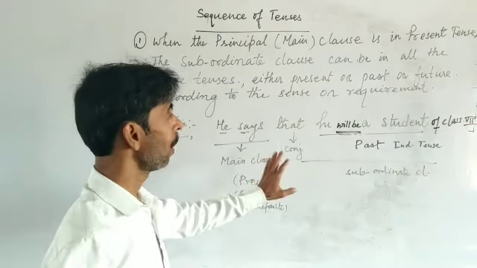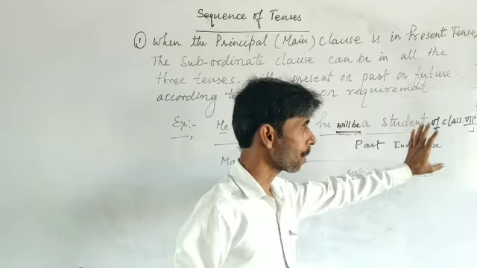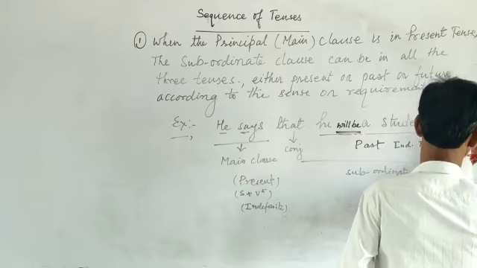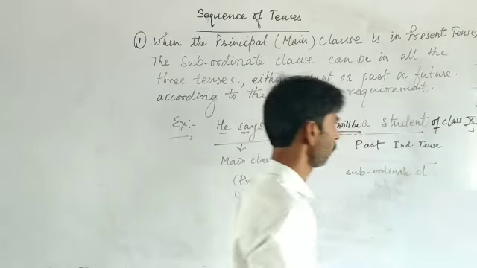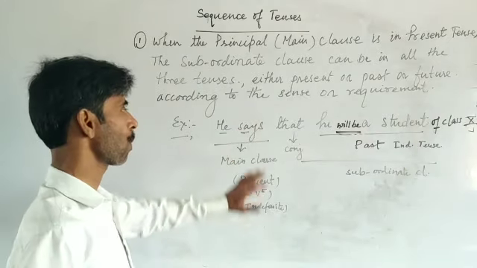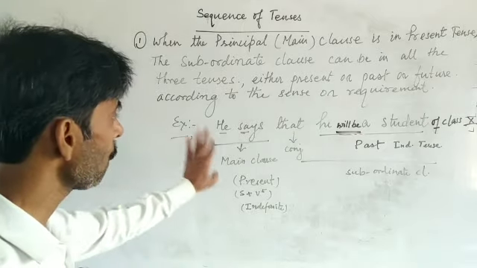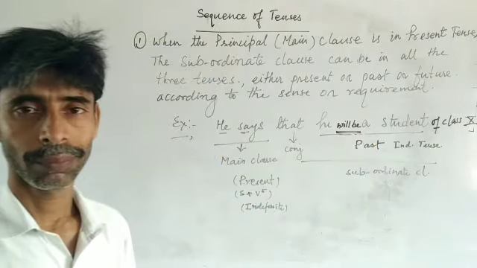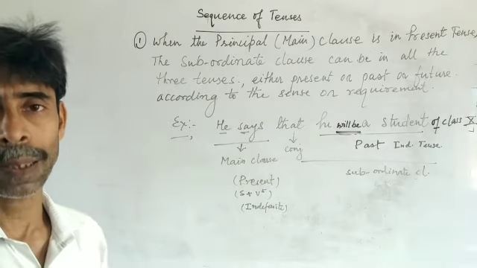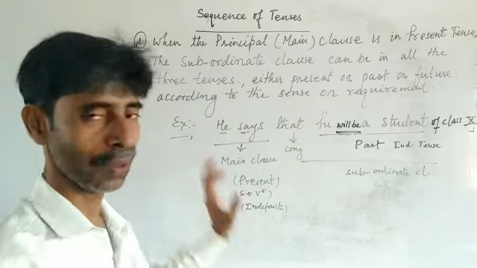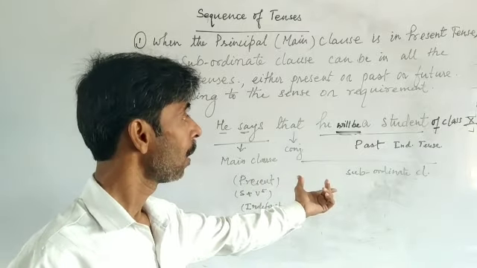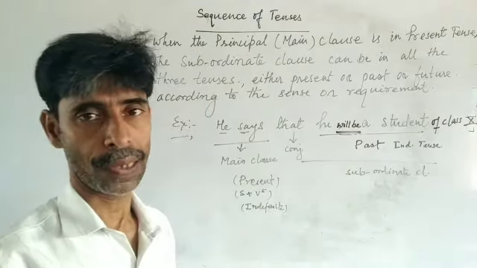He will be a student of class 10. Just see the example. He says that he will be a student of class 10. It implies that the speaker who says this statement is not a student of class 10 right now.